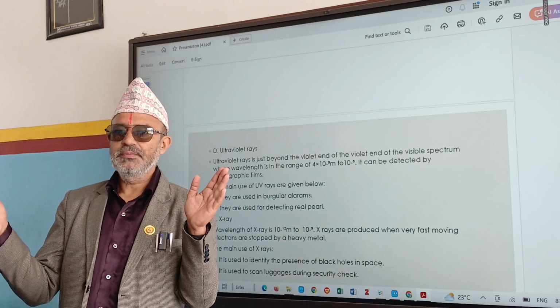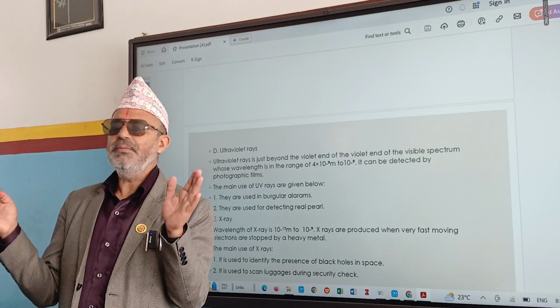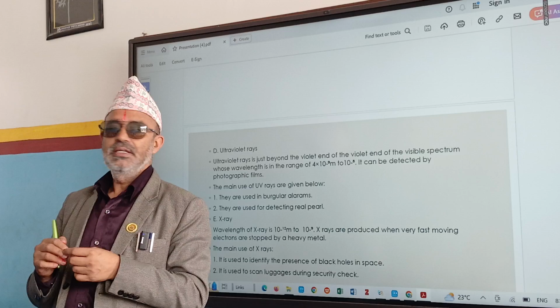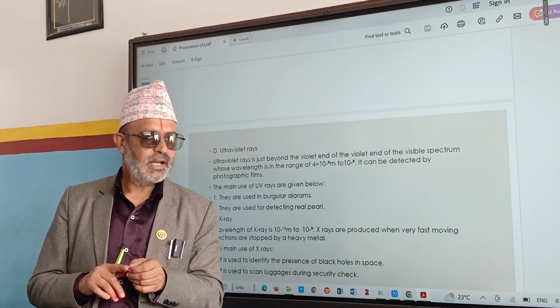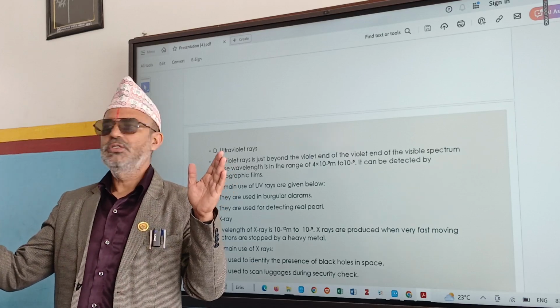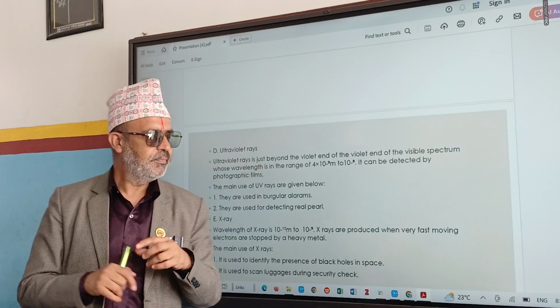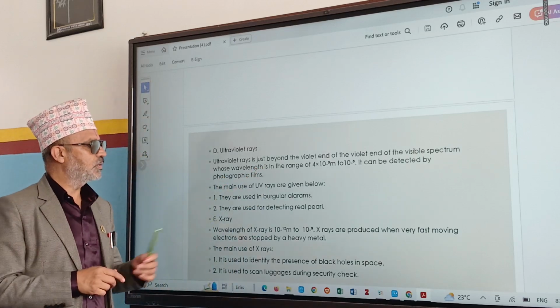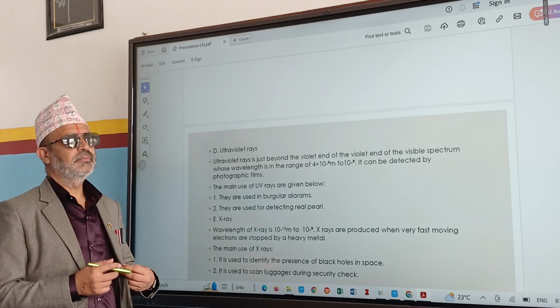Have you seen tube light? Nowadays, I think many people don't use tube light. They use LED. What is the full form of LED? Light emitting diode. But those tube lights are a bit longer, and in them UV rays are responsible for producing light. Next one is X-rays.